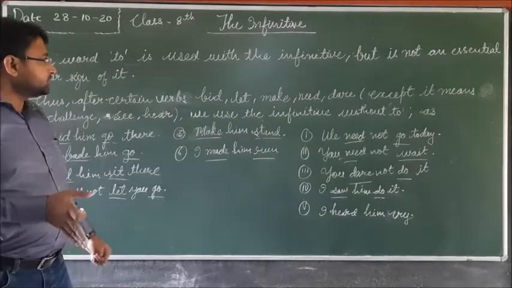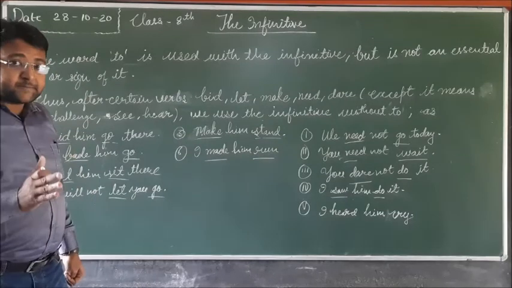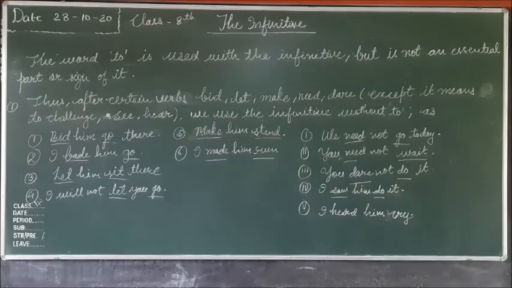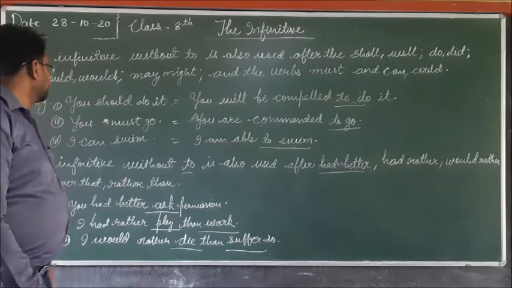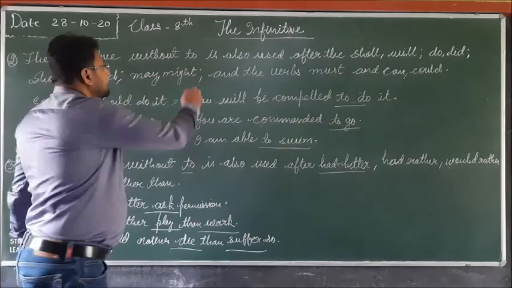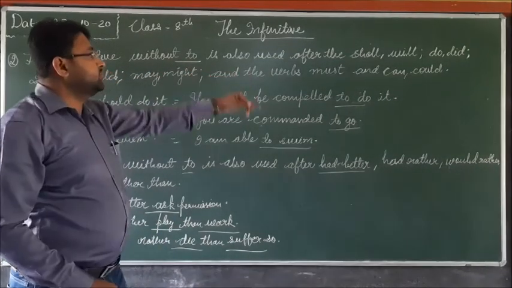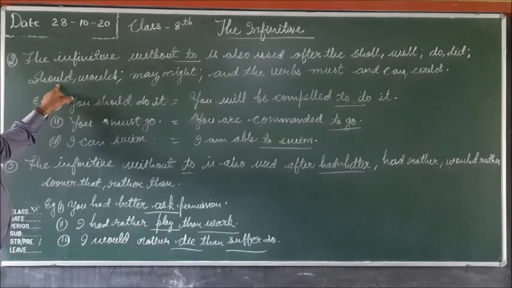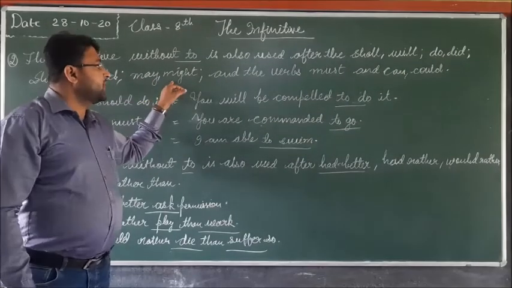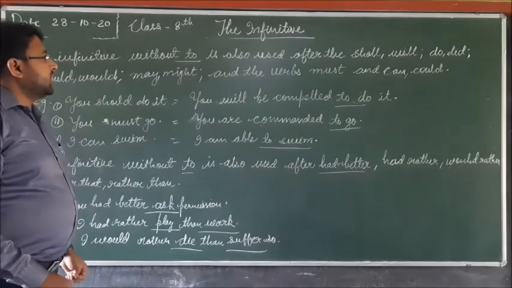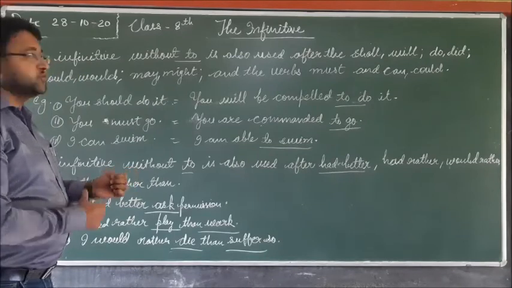I told you infinitives act as a noun. Here you can see the second number, the infinitive without to. Without to, the infinitive is also used after shall, will, do, did, should, would, may, might, must, can, could. So after these verbs we use the infinitive without to.